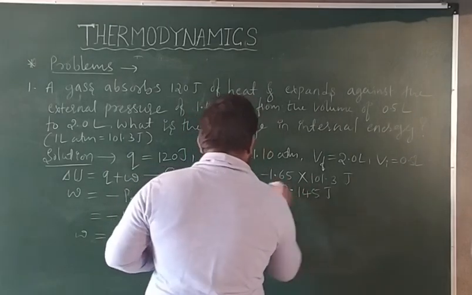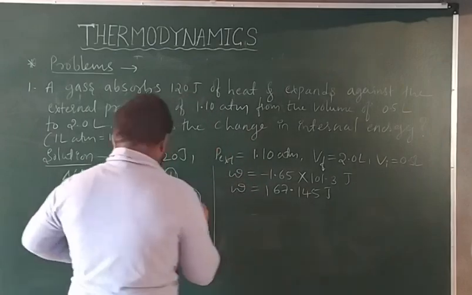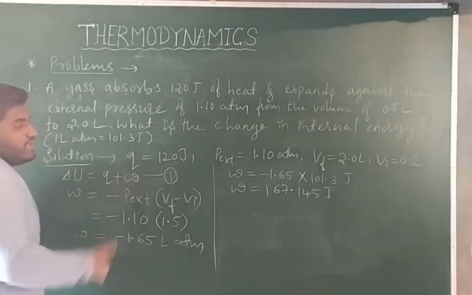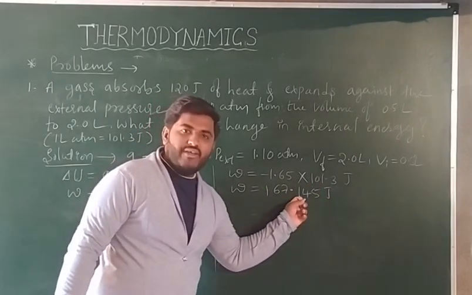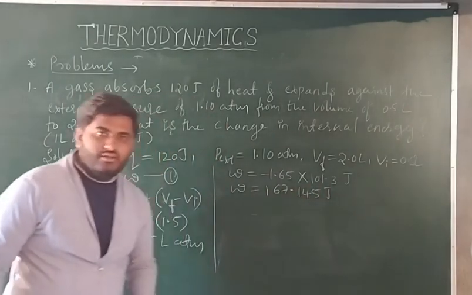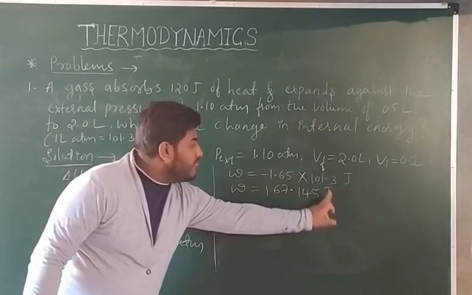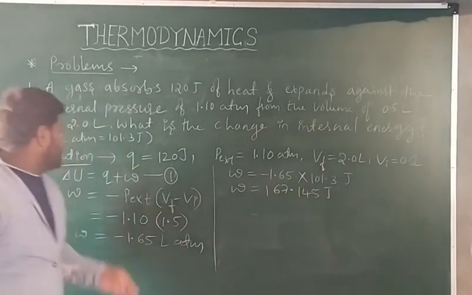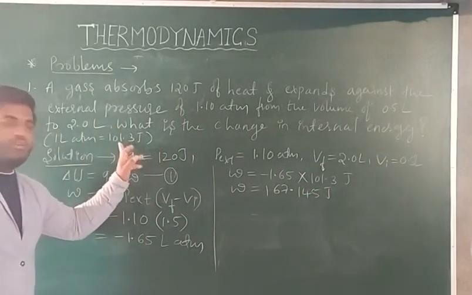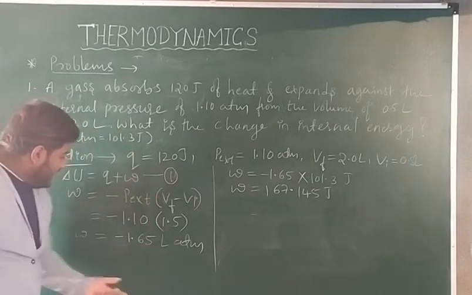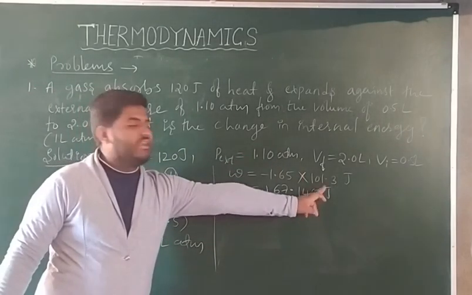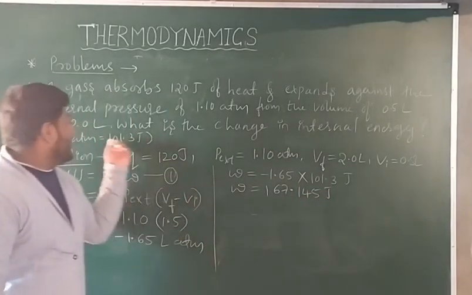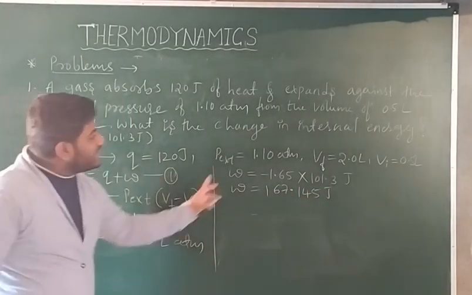When you multiply these two, we are getting 167.145 joule. This is W, in joule. Why did you multiply by this? Because 1 liter atm is equal to 101.3 joule, and we are getting liter atm. Therefore, multiply that number and you get joules. That is given in the question itself. Okay, W is over.